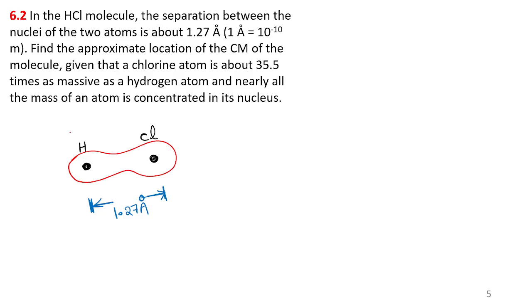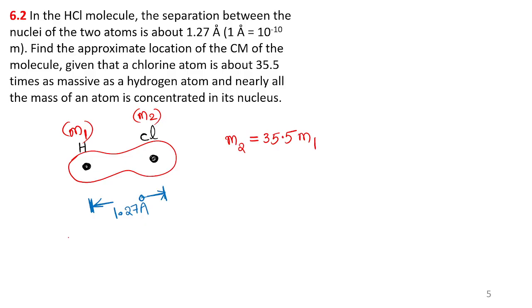We assume that the mass of the hydrogen atom is m1 and the mass of the chlorine atom is m2. We just make an assumption. But it is given that the mass of the chlorine atom is 35.5 times m1. For the time being, let me denote m1 and m2, but remember, m2 is 35.5 into m1.